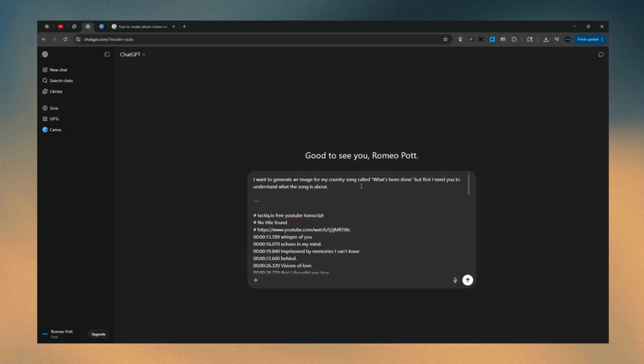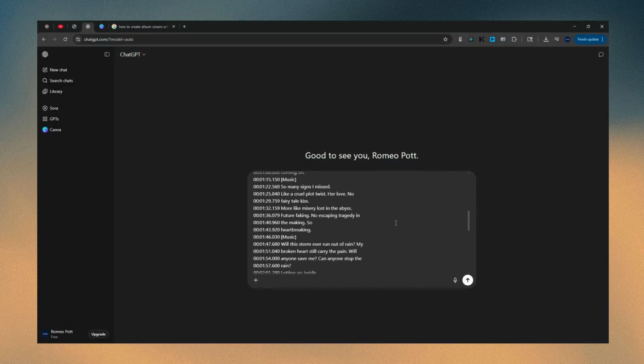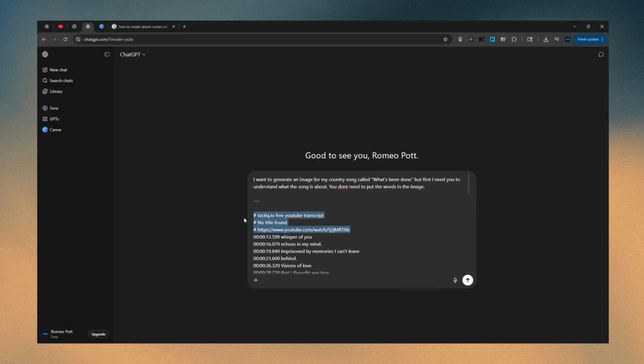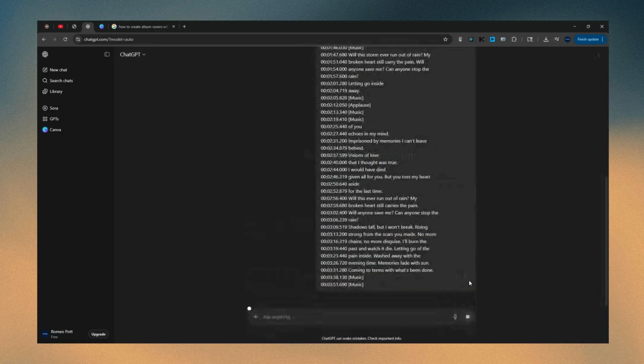And then I want to tell it, you don't need to put the words in the image, because I don't want it to put What's Been Done in the image. I just want it to understand. And I'm going to get rid of this stuff too. Don't need all that background stuff. Now let's see what it comes up with.